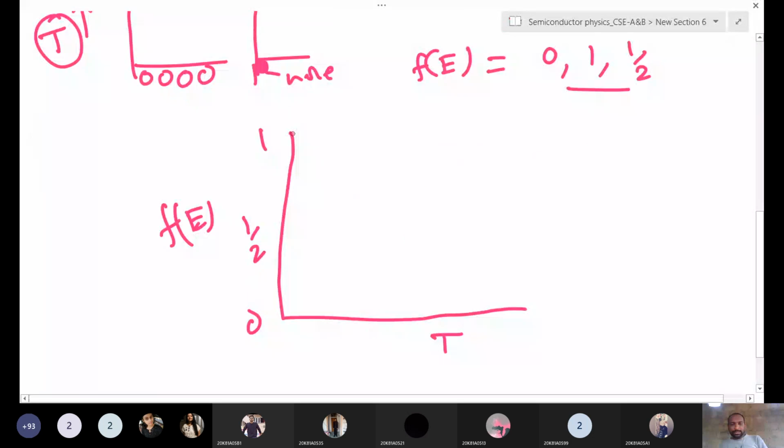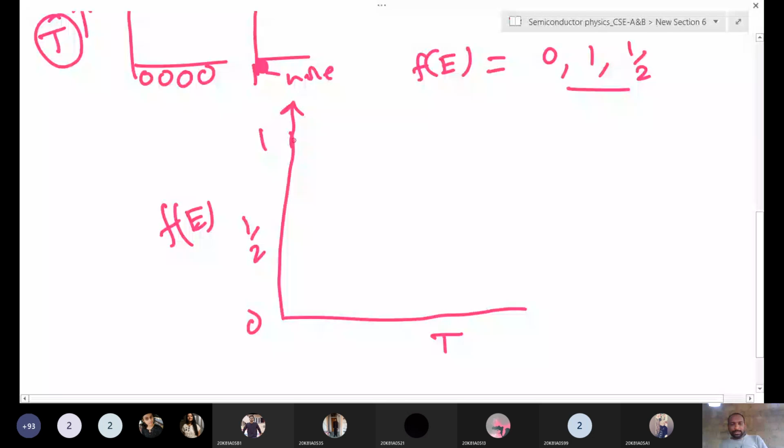At E equal to EF, that is, the energy of electrons equal to the Fermi level, we are getting half probability. F of E is equal to half, right? That means there is a chance that half of the electrons are filling the valence band and half the conduction band, or half of the electrons are leaving the valence band and filling the conduction band. F of E equal to half means 1 by 2, that is half probability.